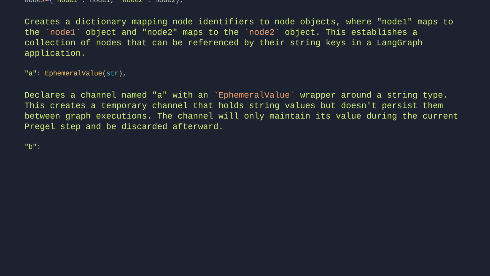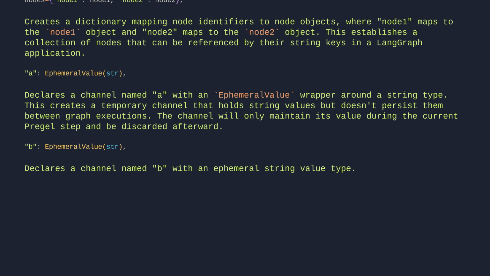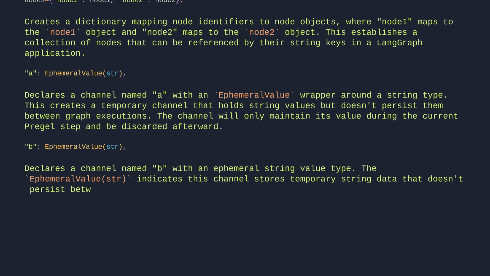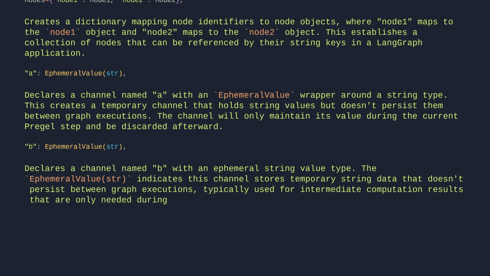B: EphemeralValue, str. Declares a channel named B with an ephemeral string value type. The EphemeralValue indicates this channel stores temporary string data that doesn't persist between graph executions, typically used for intermediate computation results that are only needed during the current run.